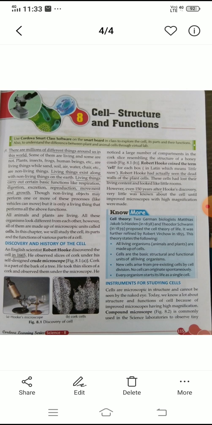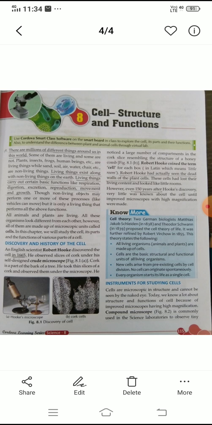When he observed the cells, he used dead cells, means the bark of the plants. Bark of the plants is known as cork. He gave the name cork to the bark, and he observed these cells with the help of his own microscope.